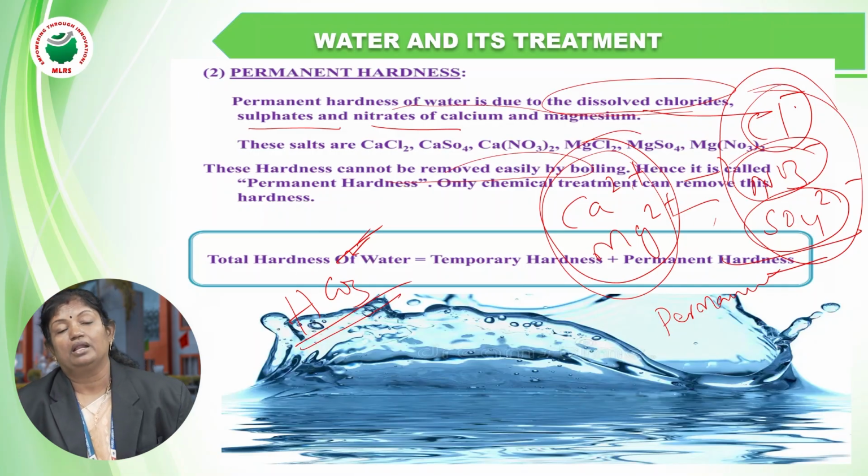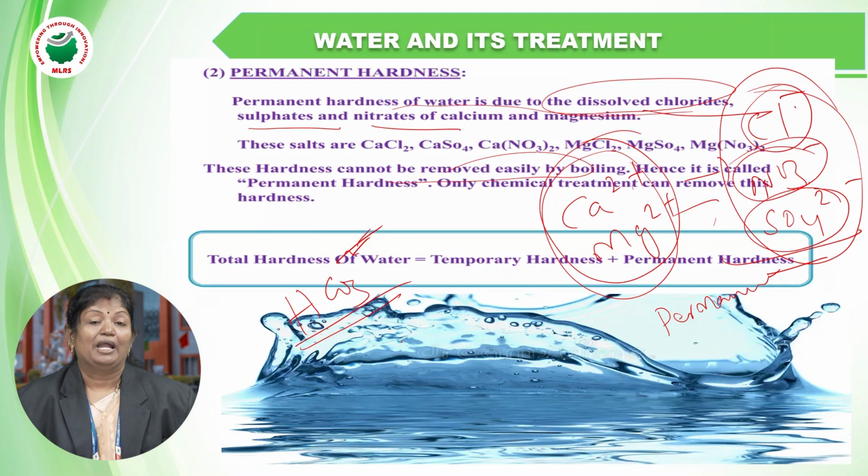As I said, temporary hardness can be easily removed simply by boiling. But permanent hardness cannot be removed by boiling. It requires chemical treatment. Only chemical treatment can remove permanent hardness. That also we'll discuss in our next video.